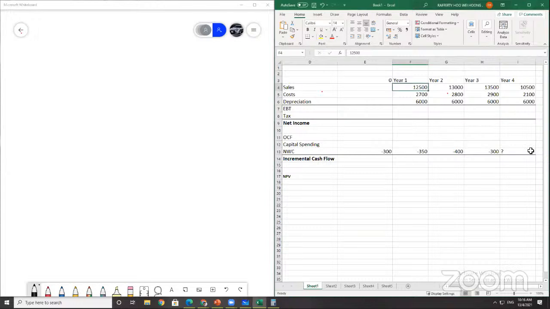Cash flow is usually sales minus your cost. So this is minus cost. I put a symbol there, so minus cost means this will be negative.